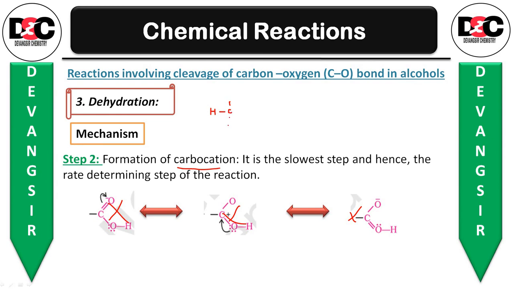Hydrogen with carbon, CH3, CH2, then oxygen, hydrogen, this is plus, with 2 electrons.